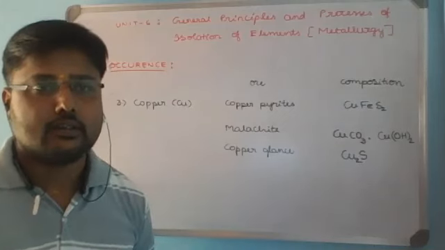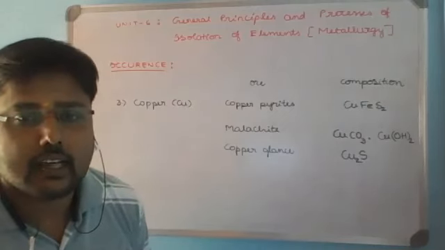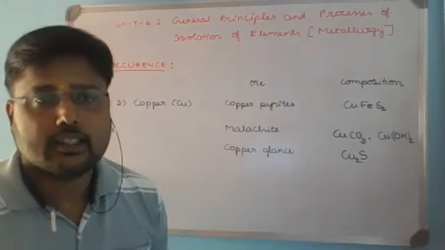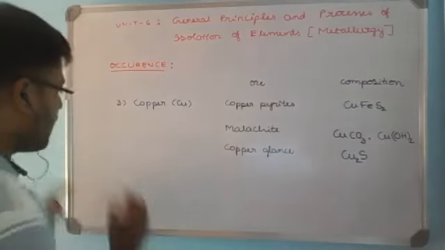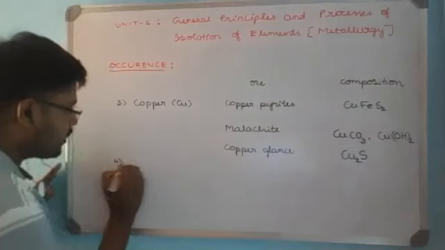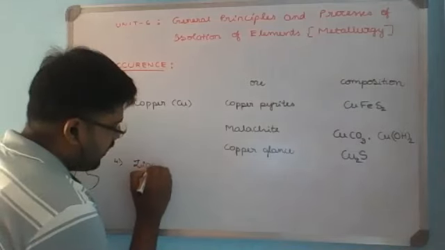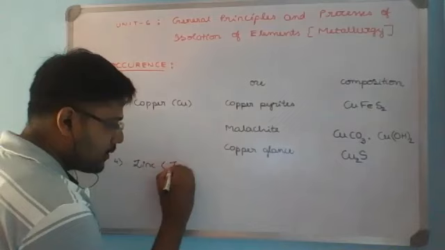So with this, we'll continue with the last one, zinc. Zinc again has three important ores. All are important, and it's easy to remember.